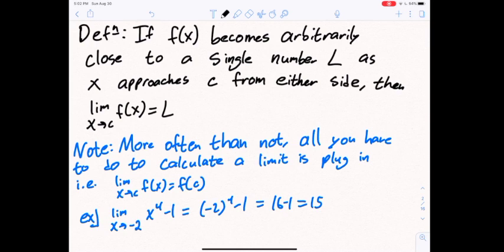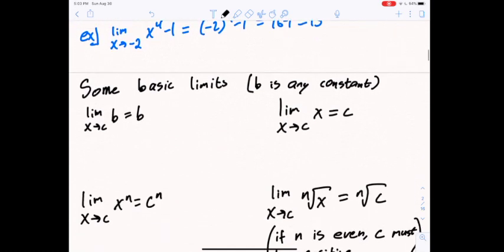Now this works if the function is continuous, but we'll talk more about that later. For example, to calculate the limit as x approaches negative 2 of x to the fourth minus 1, we plug in negative 2 and get negative 2 to the fourth minus 1, which is 15. Again, this does not work in all cases, but it works more often than not.